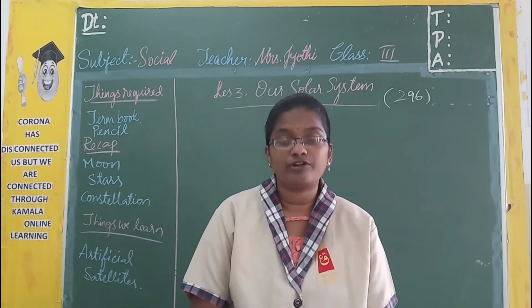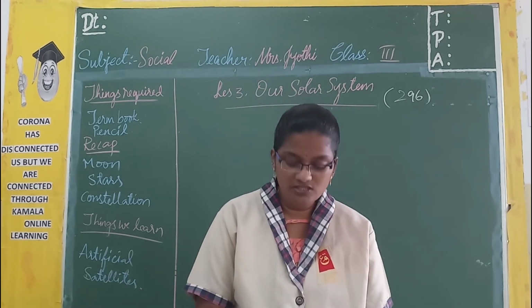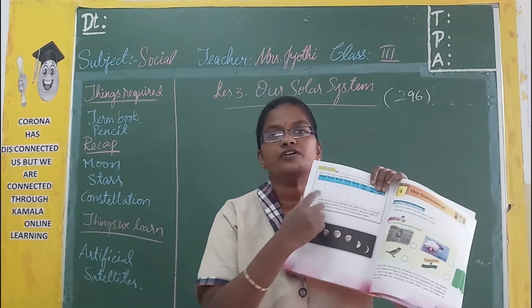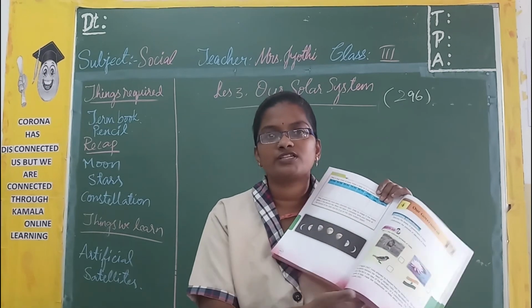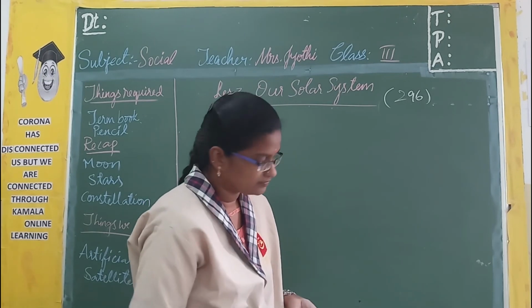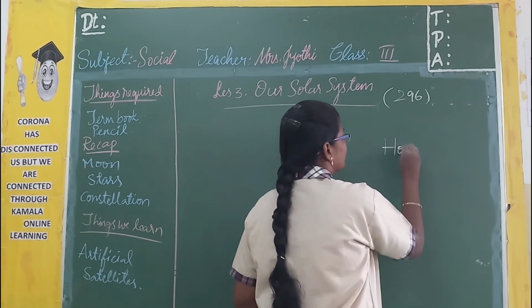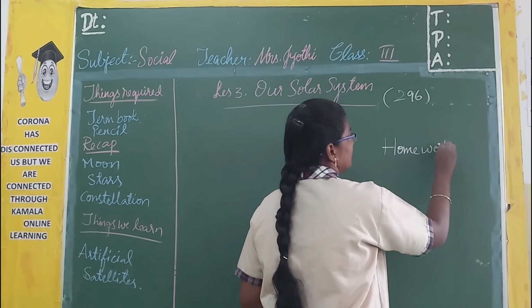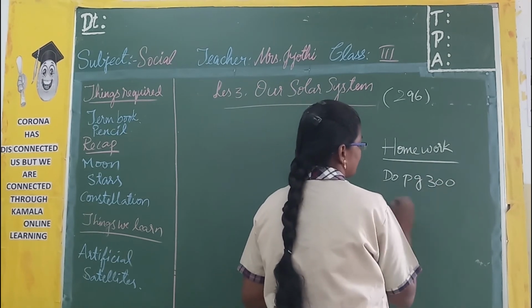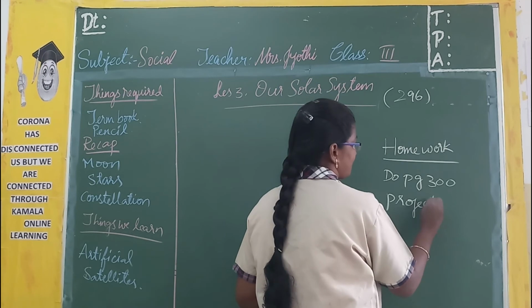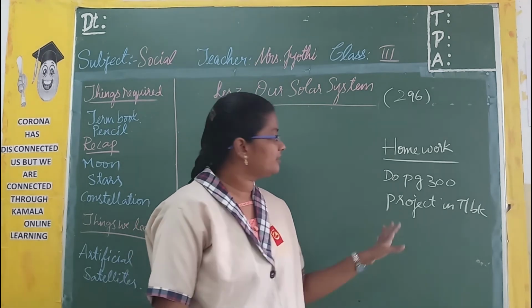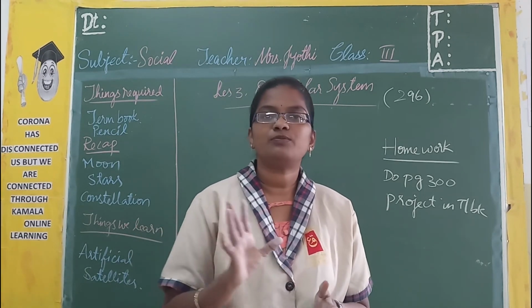And your homework is from page number 300. You have to draw the phases of the moon. So this is your homework. Every alternate day you will have this homework, isn't it? You have to just look at the moon and draw the picture. So page number 300, this project you have to do every alternate day: see the moon and draw.